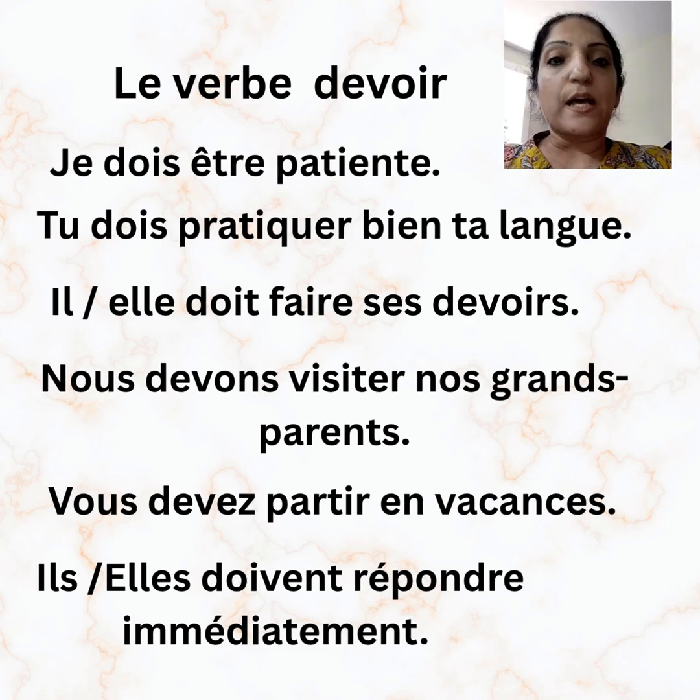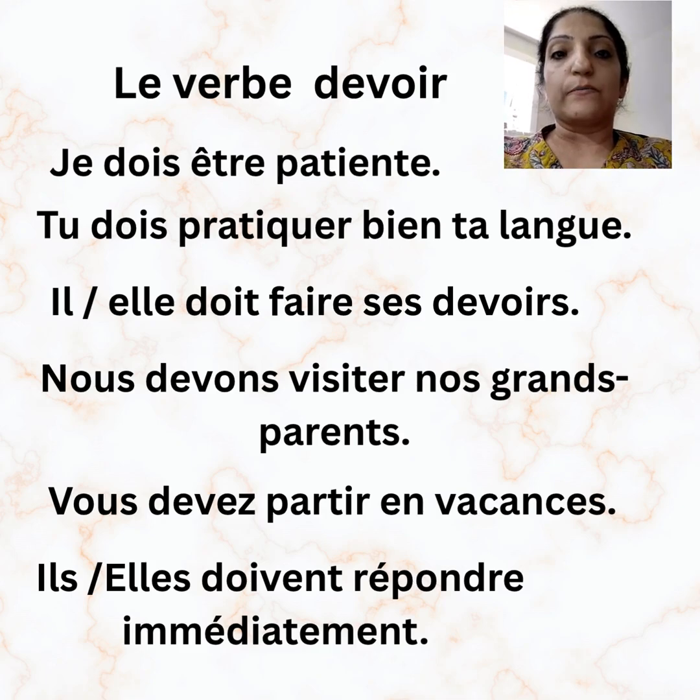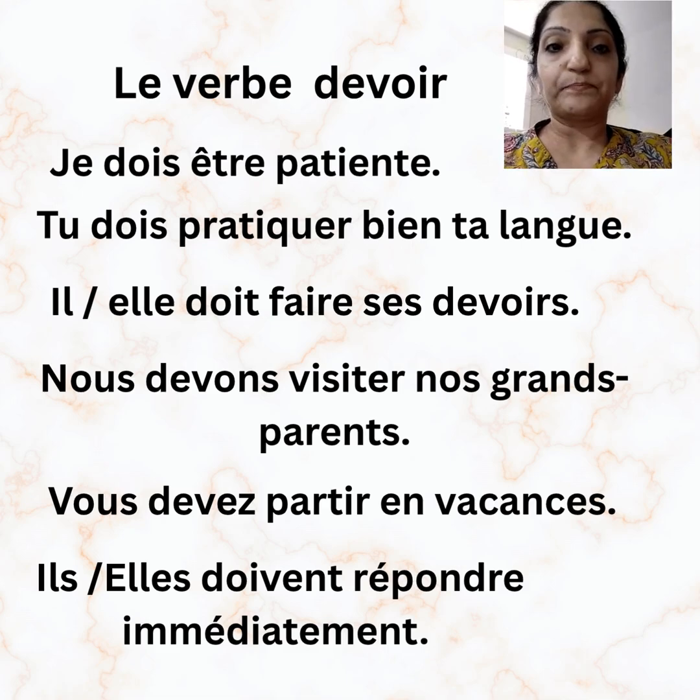Let's understand that with the help of a few sentences. In this video, I will also be focusing on how to pronounce in French. So just keep in mind, pay attention to the little details that I will be telling you while reading these sentences. The first one, je dois être patiente. The conjugation of devoir in present tense with je would be dois, D-O-I-S. So we say je dois. We read it as je dois.